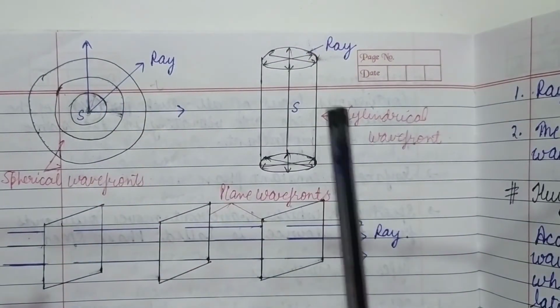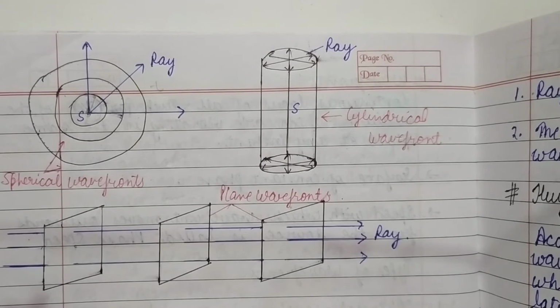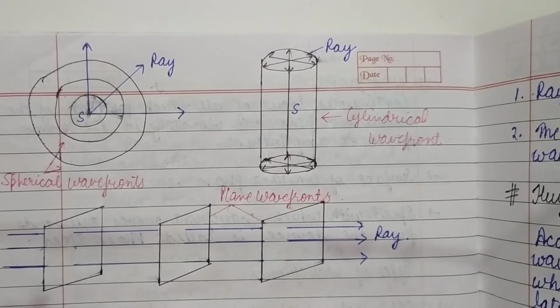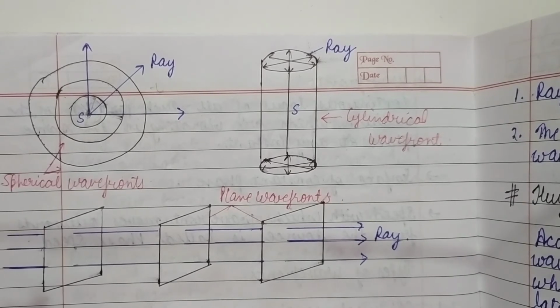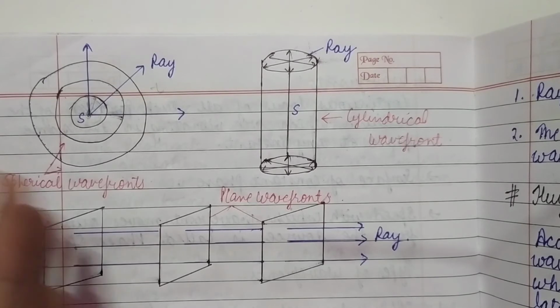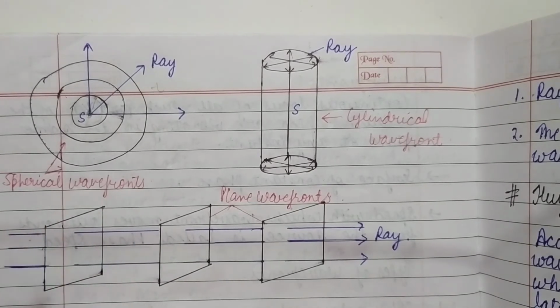It will form a cylinder type of figure, so the wavefront will be cylindrical in shape. This type of wavefront is known as a cylindrical wavefront. But what about plane wavefronts? When the source of light is at infinite distance, the wavefronts that are formed, coming from the infinite distance, are known as plane wavefronts.